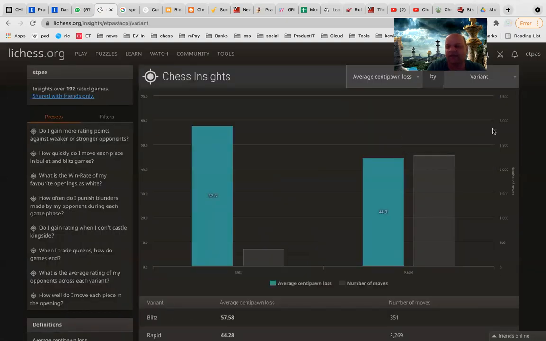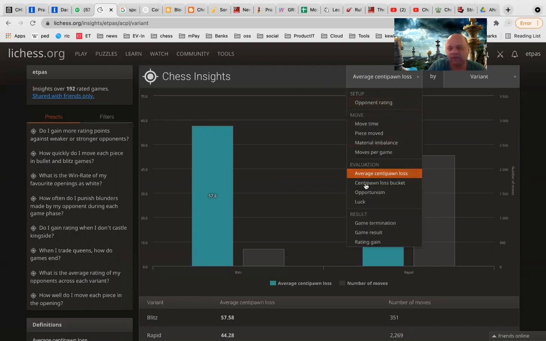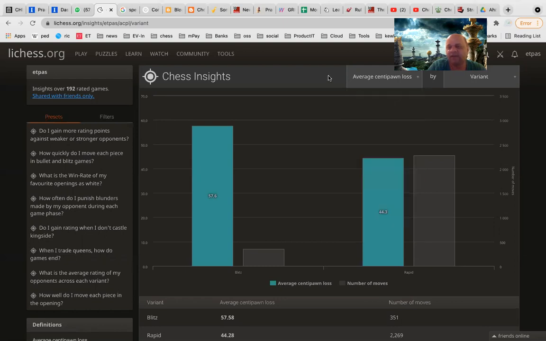Now what it will use is all the games of yours which are analyzed. Meaning if you have analyzed those using computer analysis, then that will always be stored on the Lichess servers, and the data from that analysis it will use for statistics. There are a lot of details you can go down into, like you can choose what parameters. A lot of parameters are there. For example, we are starting with average centipawn loss, and you are mapping it by variant.